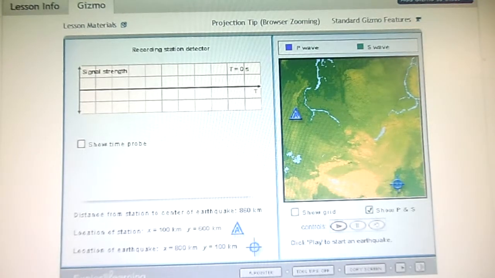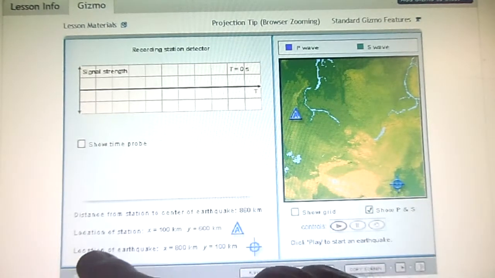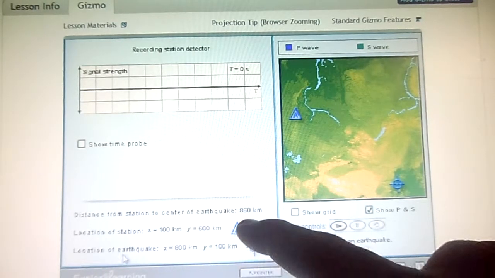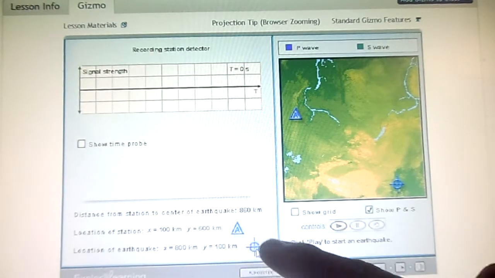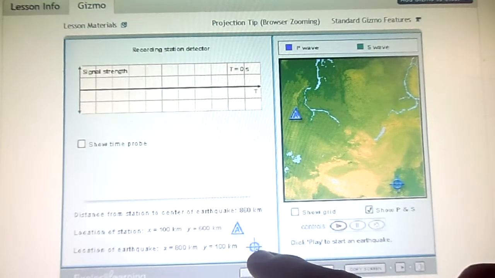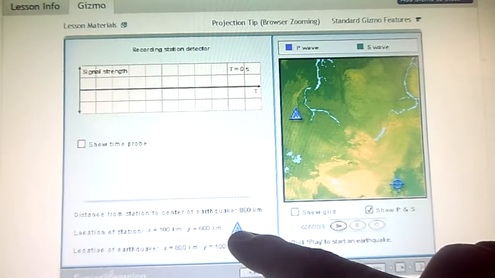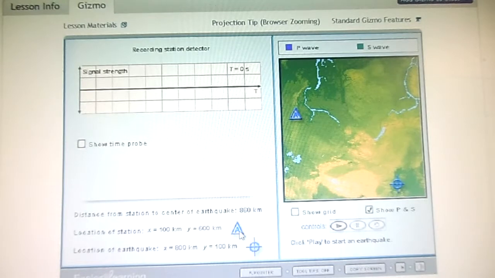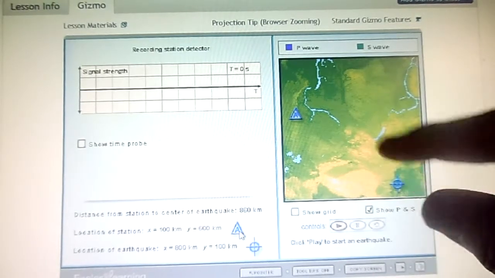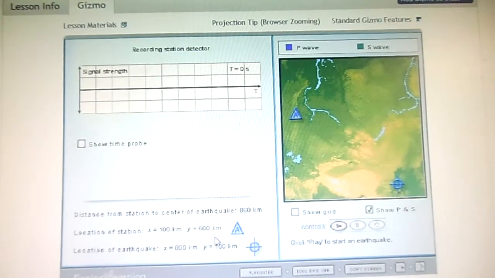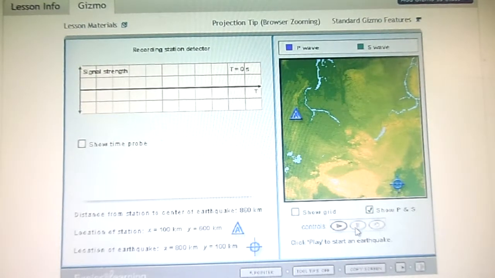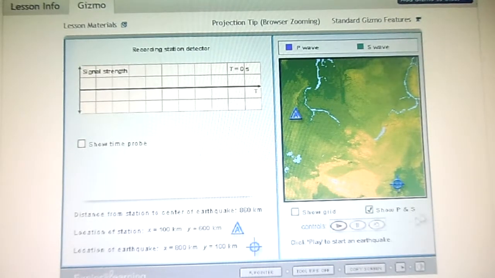So, where do you think the epicenter, or the center of this, is going to be? It says in the bottom here that the thing with the circle might be the earthquake, and the A is where our station is. So it's going to go boom here, and we're going to be recording over here. What does it say in the first step? Yeah, we should click play and observe the seismic waves.